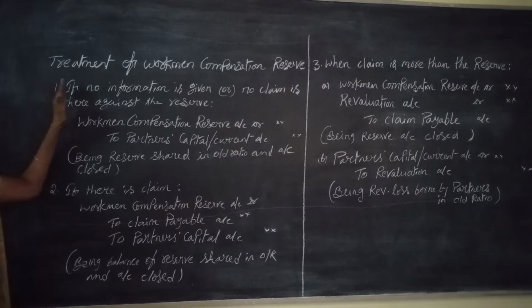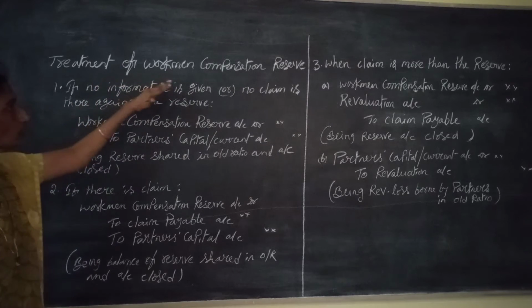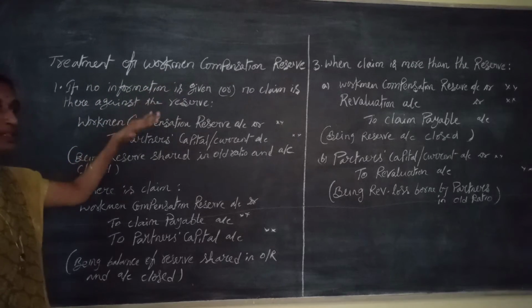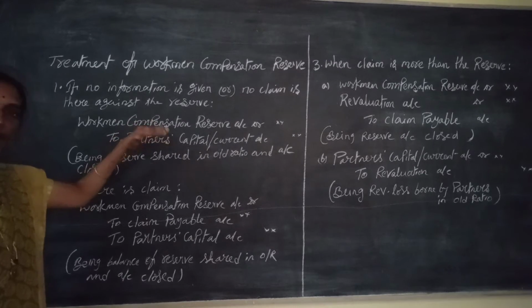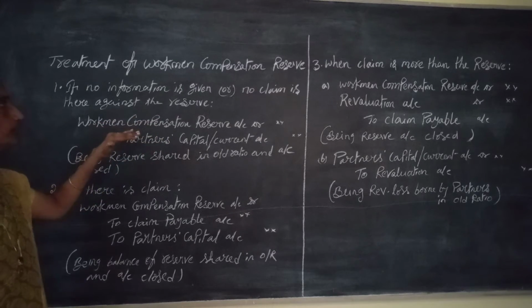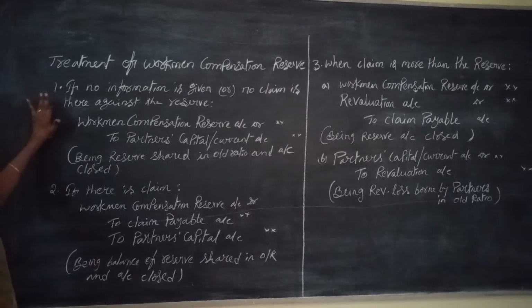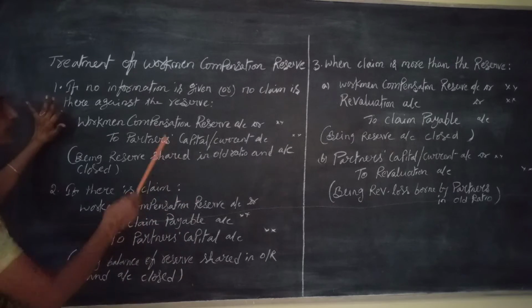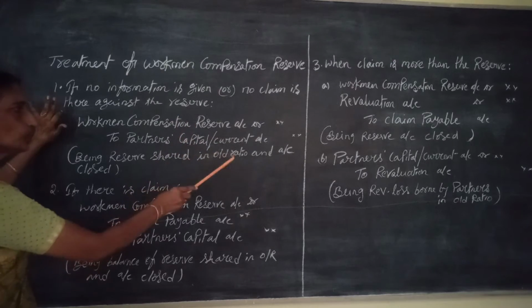Children, the next issue that arises at the time of change in the profit sharing ratio is treatment of workman's compensation reserve. It is a specific reserve. Why? Because it is created only for payment of compensation in future. Here there are various points. If no information is given or no claim is there against the reserve, the entire amount of the reserve is shared by the partners in the old ratio.